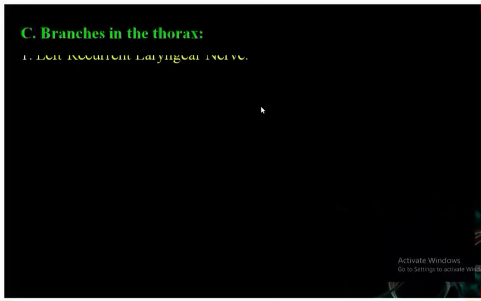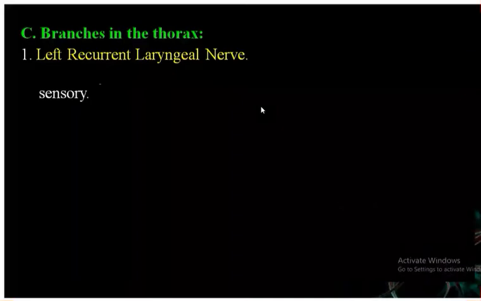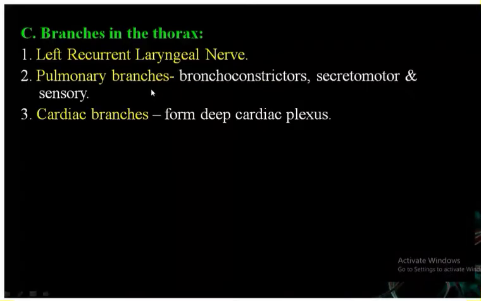You see, this one is the thoracic: left recurrent laryngeal, pulmonary branches, cardiac branches, esophageal branches. These are the branches in the thorax. Now next one is the branches in the abdomen.